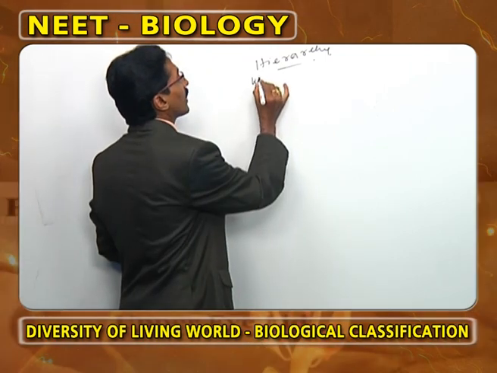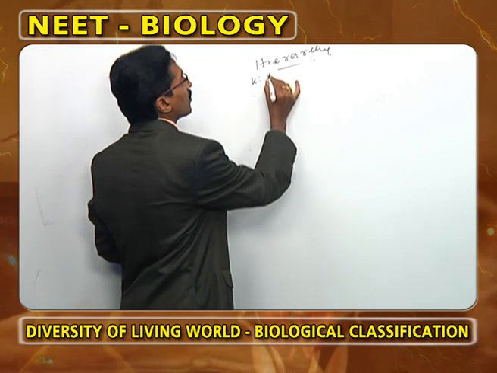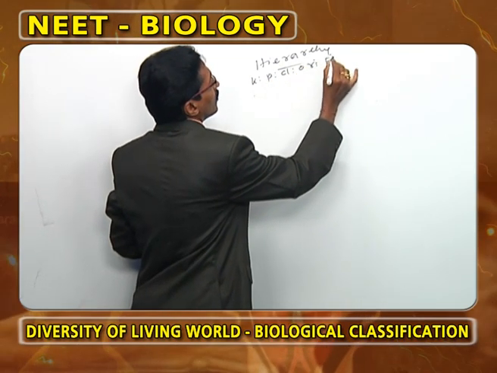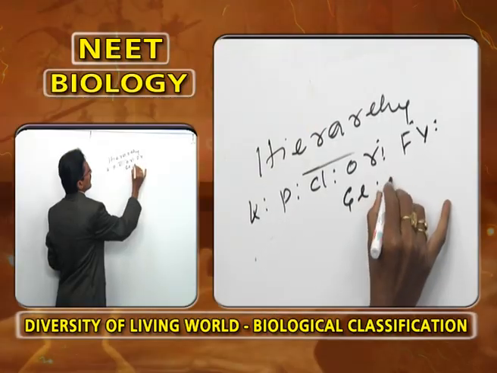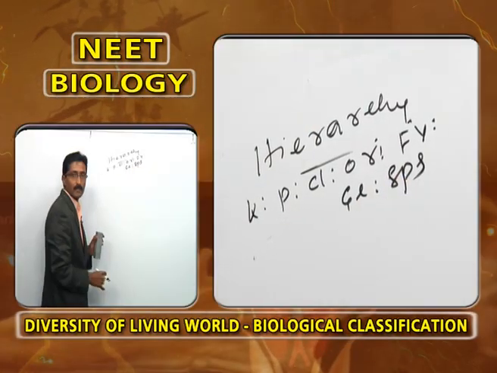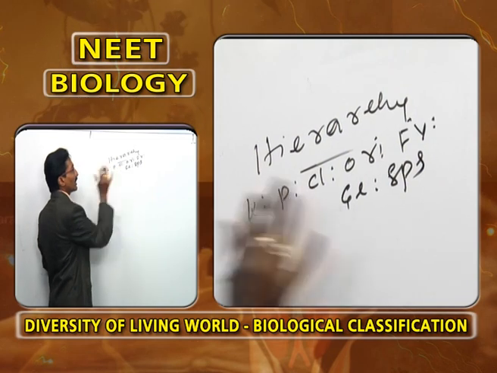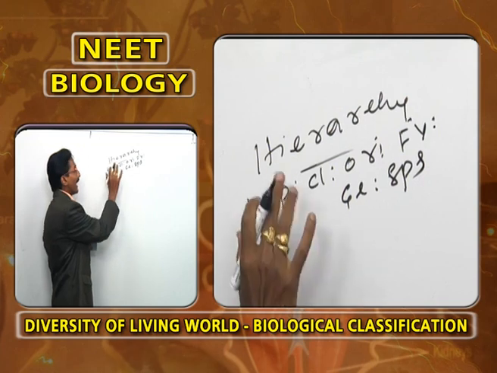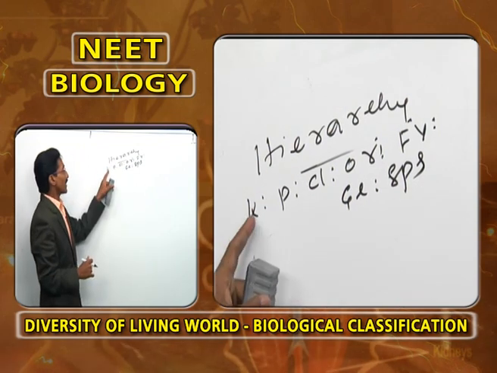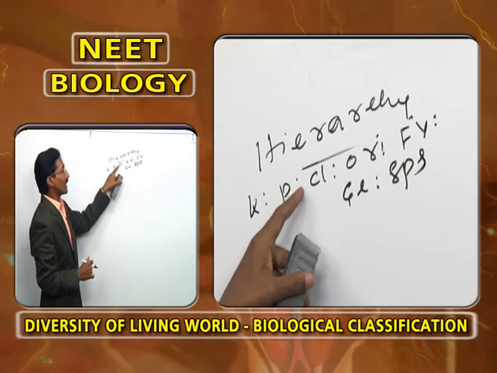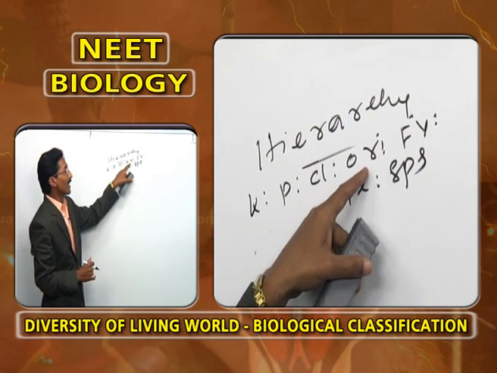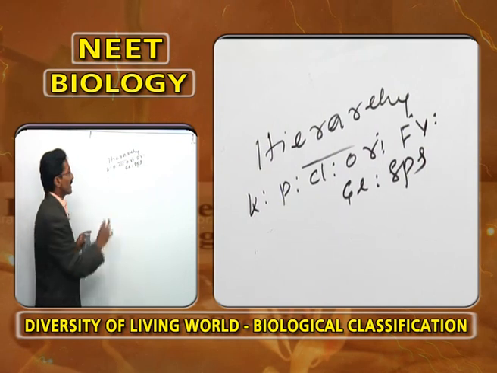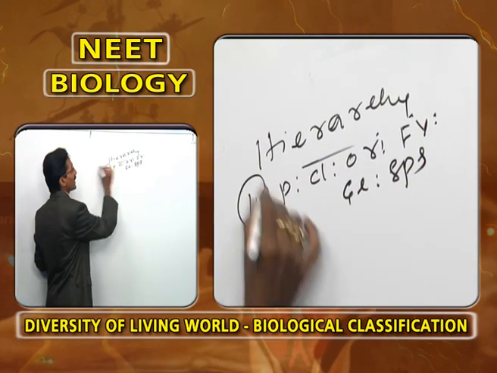One example is kingdom, followed by phylum, followed by class, followed by order, followed by family, followed by genus, and followed by species. These are important categories in order to classify the kingdom Animalia as well as the kingdom Plantae.